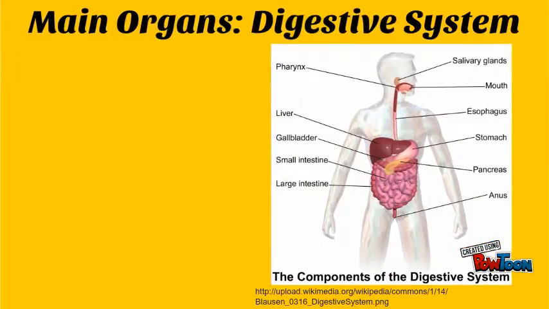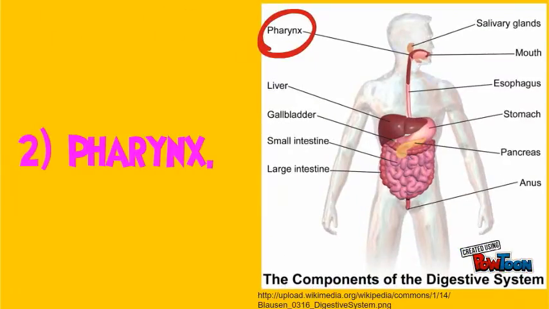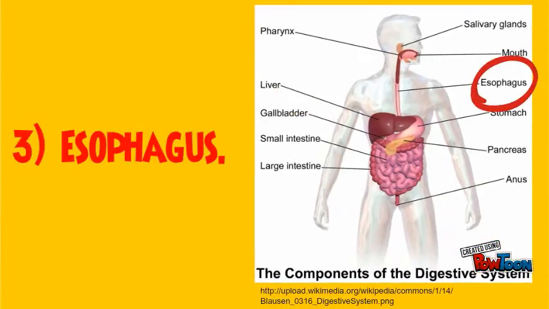Main organs for the digestive system are the mouth, that is where the digestive system starts. When you first take a bite you also begin the mechanical phase of the digestive system. Pharynx: the pharynx allows the passage of eaten solids and liquids into the esophagus, or gullet, and conducts air to and from the trachea, or windpipe, during respiration. Esophagus: the esophagus is a tube that is approximately 25 centimeters long that connects the pharynx with the stomach. The epiglottis prevents food from entering the trachea during eating.